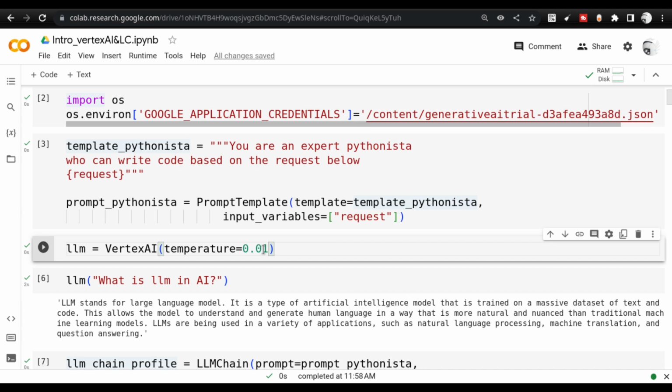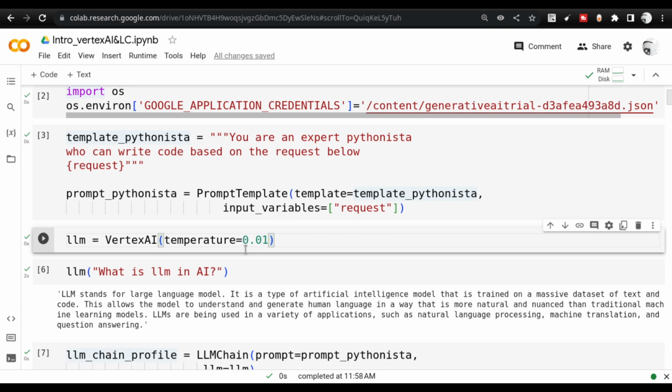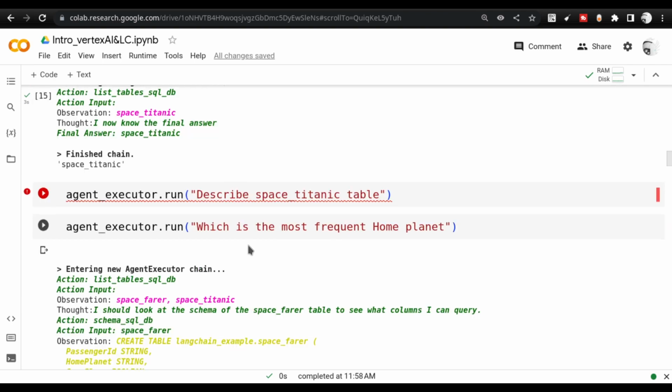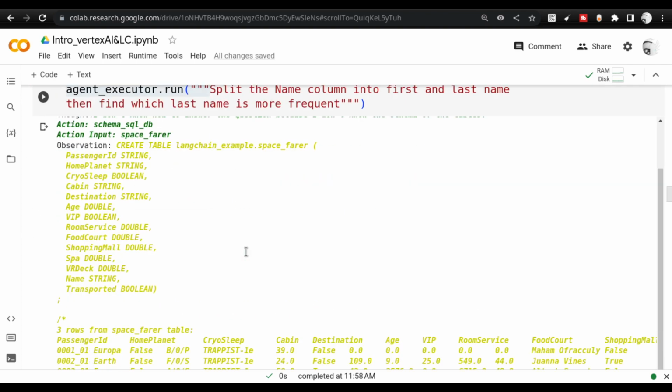That doesn't sound very interesting, but that is the reality. Once you reduce the temperature to near zero, the model becomes less random. Keep that in mind. And once you change this, the things will appropriately change. Keep that in mind also.